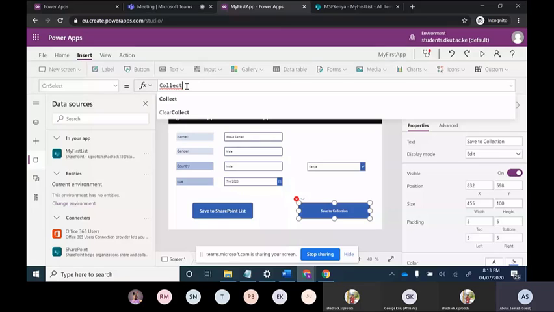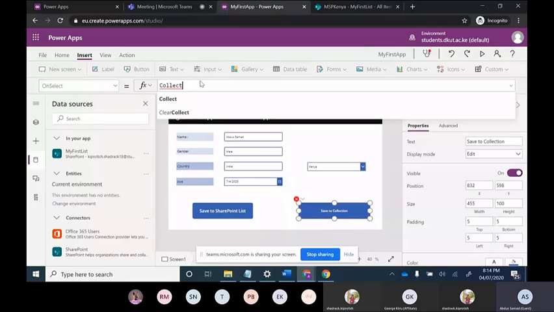But when the next time you are logging into your Power Apps, these names should not pop up. So you should ClearCollect it, and again you will save into collection, because every time you select this button, one new set of items will be created. Collection will be the same, but one new set of items will be created.